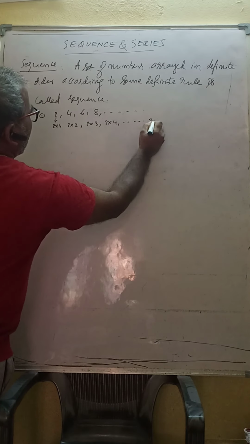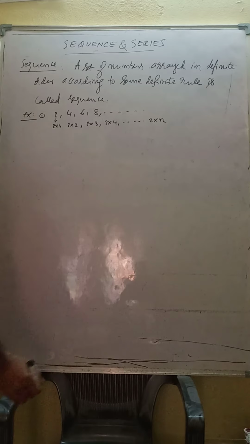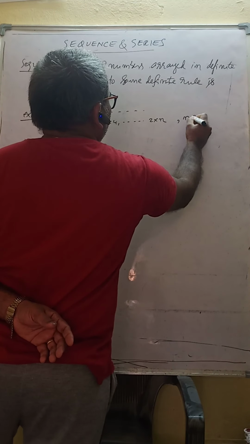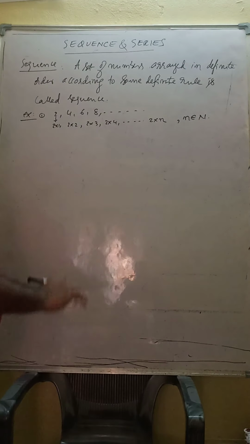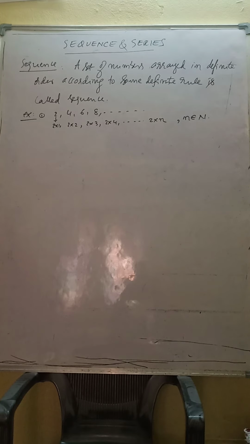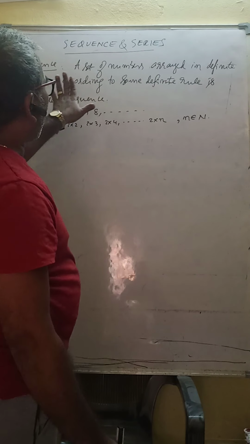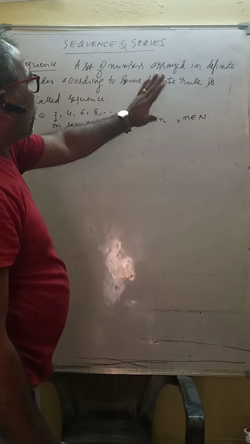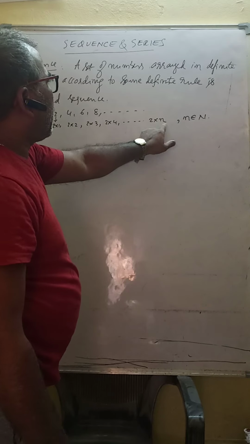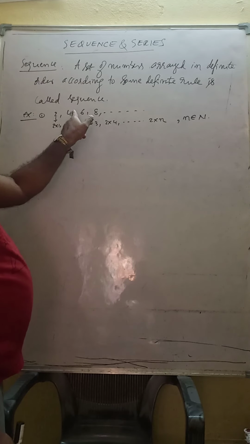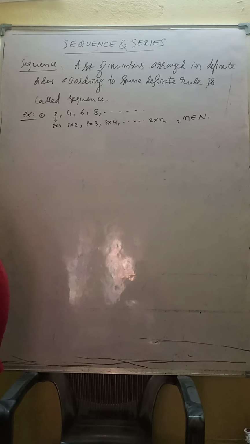In general, we can write 2n, where n belongs to N. Next, if you take 5, the next is 10, like that it would come. So, as I said, a set of numbers arranged in definite order according to some definite rule. This sequence follows this rule, 2n.